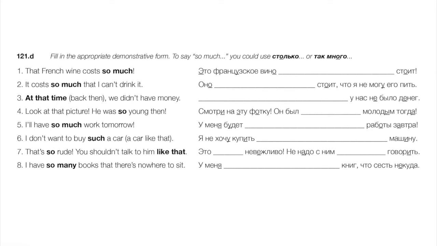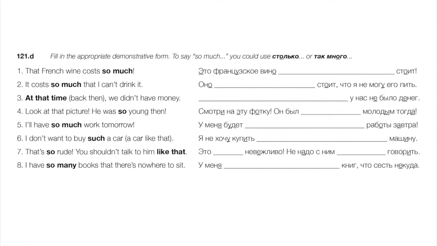Number six, I don't want to buy such a car. Well, okay, we're talking about quality. The question word would be какой. What kind of car? And now we're pointing out and saying, well, a car like that one. I don't want to buy a car like that. Я не хочу купить такую машину. Number seven, that's so rude. You shouldn't talk to him like that. Okay, so both of these are corresponding to the question word как. How?